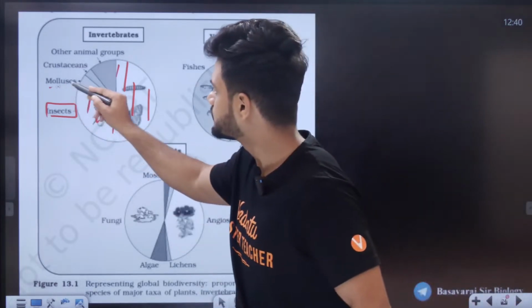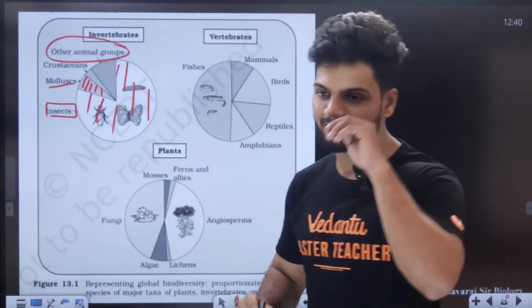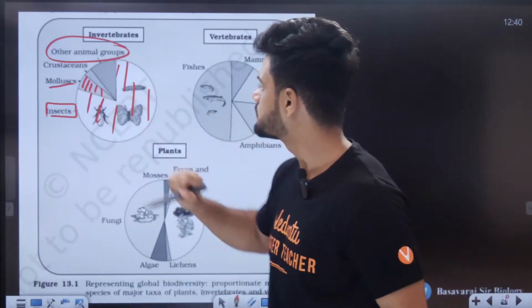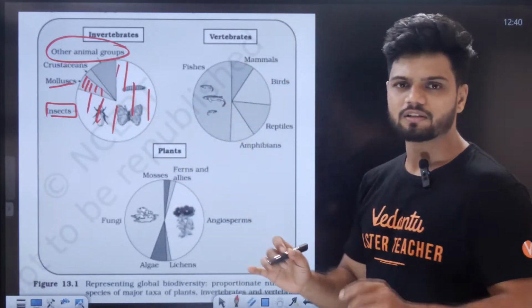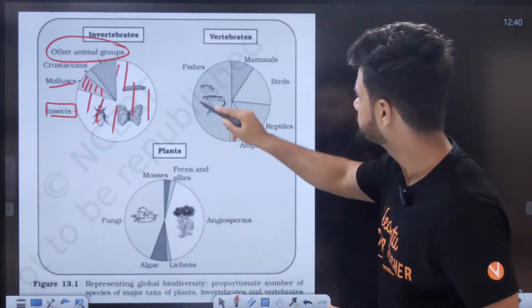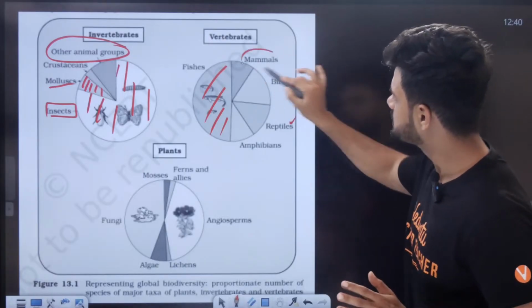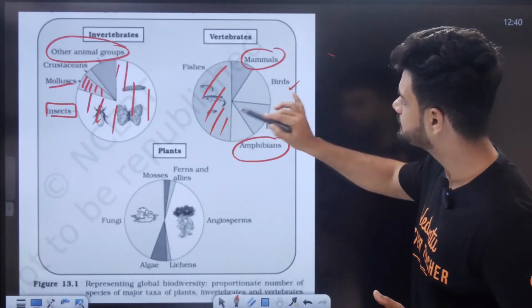Mollusks. Yeah, right here. Then we have crustaceans and other animal groups. See, mollusks. In vertebrates, obviously, your entire earth is filled by water. 70% is water only. So fishes is highest. Then we have reptiles and birds, almost same. Mammals and amphibians are much more relatively lesser.